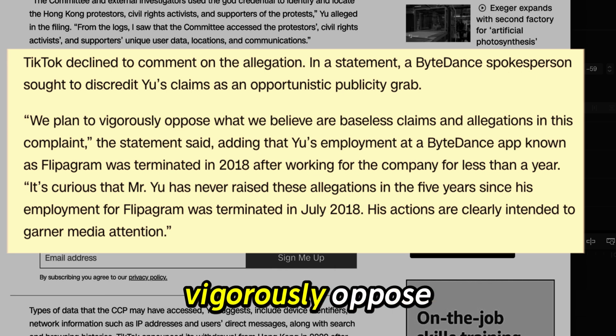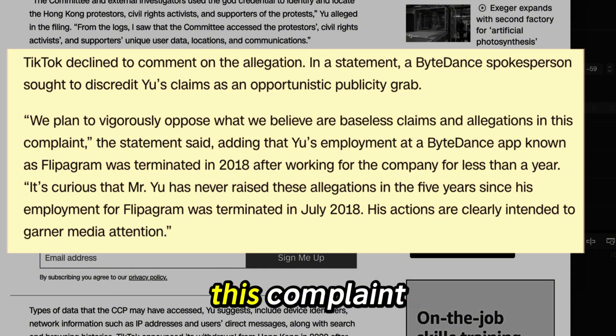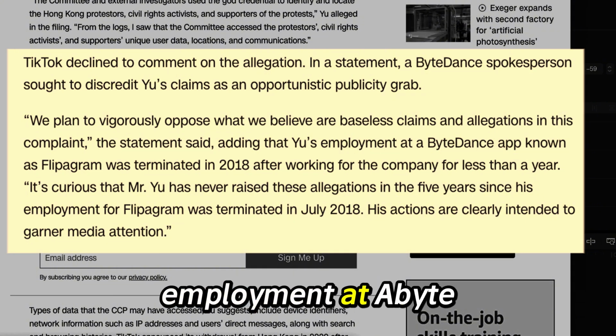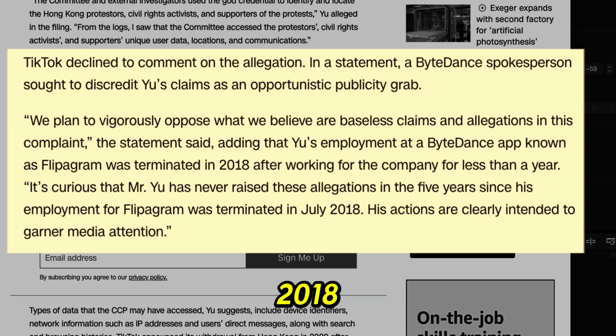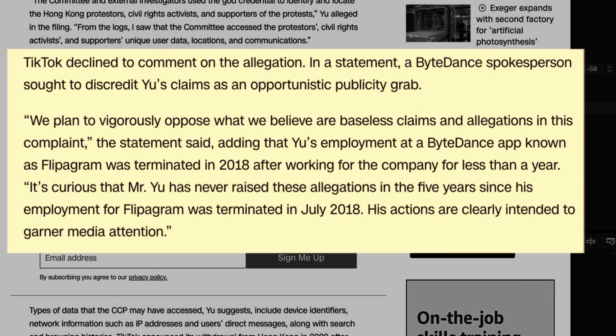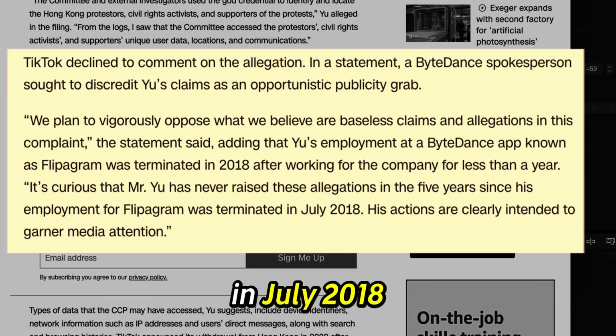"We plan to vigorously oppose what we believe are baseless claims and allegations in this complaint," the statement said, adding that Yu's employment at a ByteDance app known as Flipagram was terminated in 2018, after working for the company for less than a year. "It's curious that Mr. Yu has never raised these allegations in the 5 years since his employment for Flipagram was terminated in July 2018. His actions are clearly intended to garner media attention."